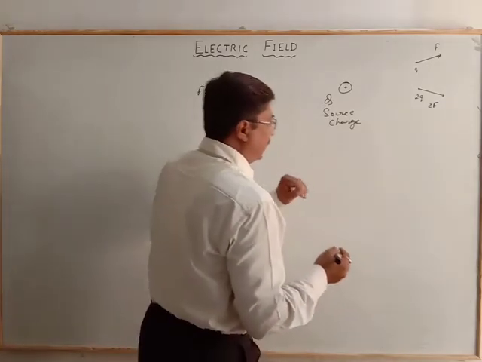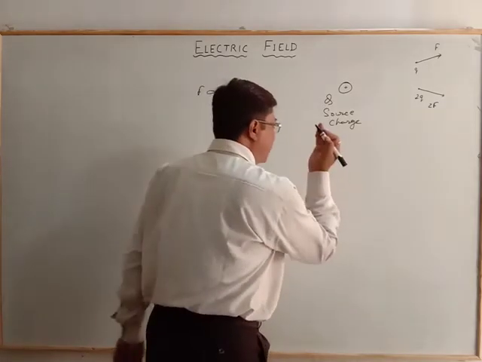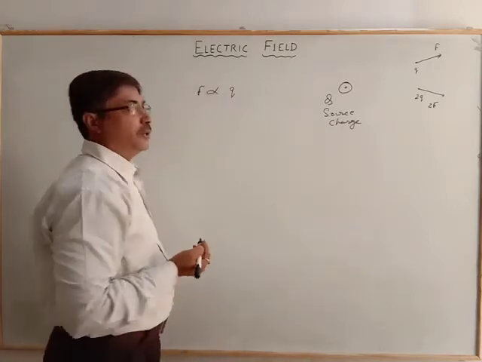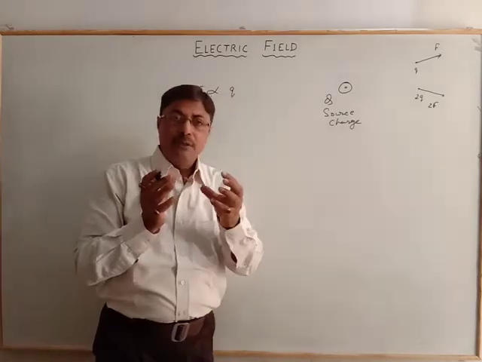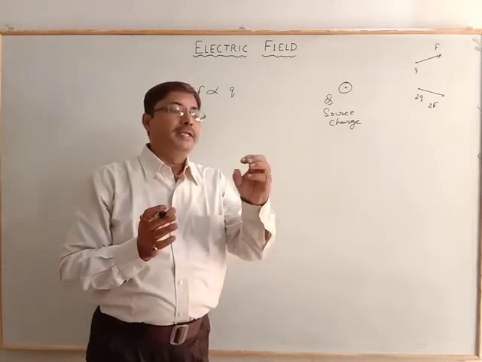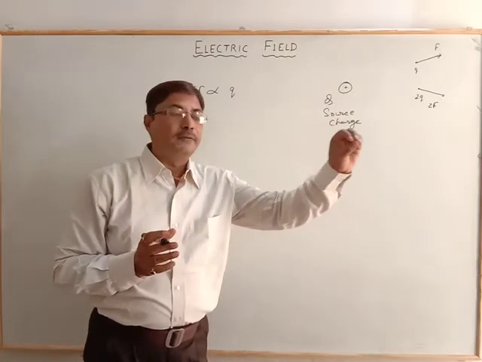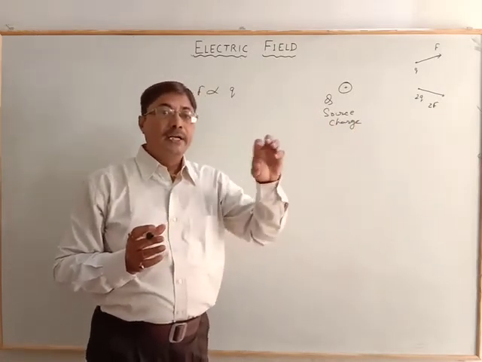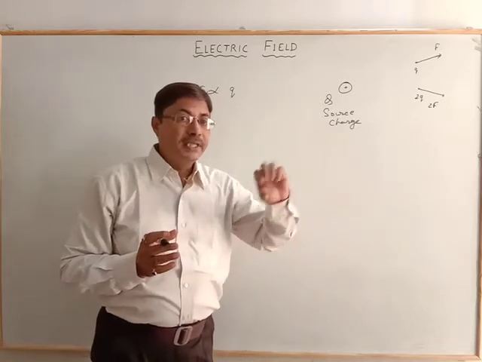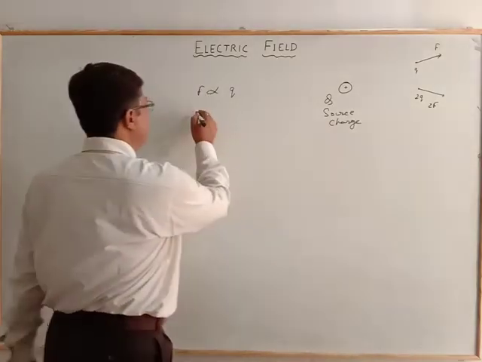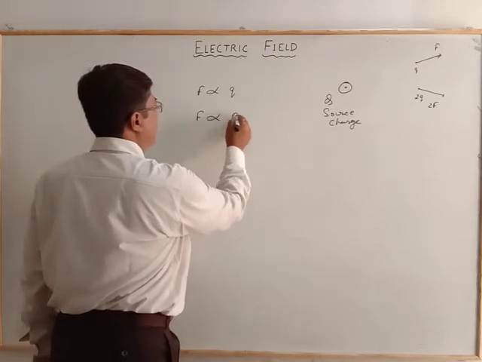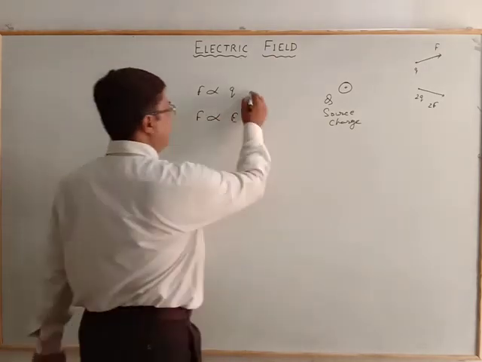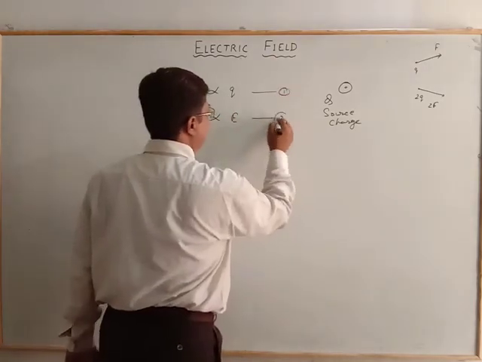And earlier we came to know that the force also depends upon the strength of the field. When a charge is brought to different regions where different fields are acting, the force is directly proportional to the electric field. This is the first relation and this is the second relation.